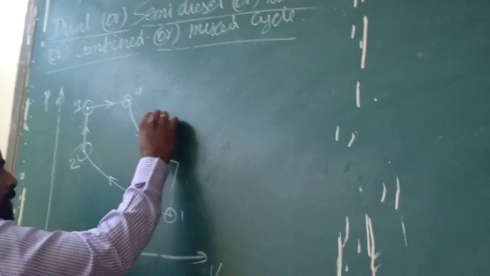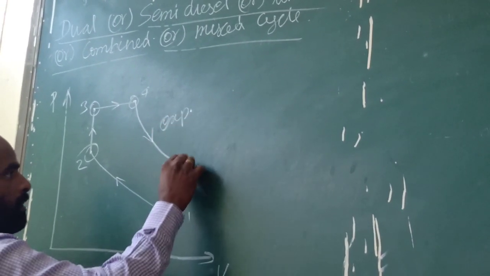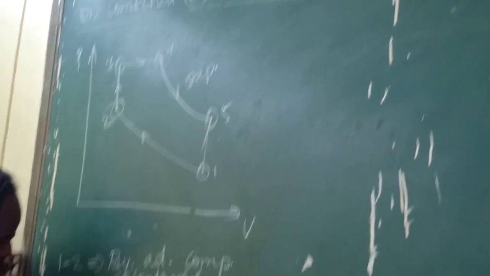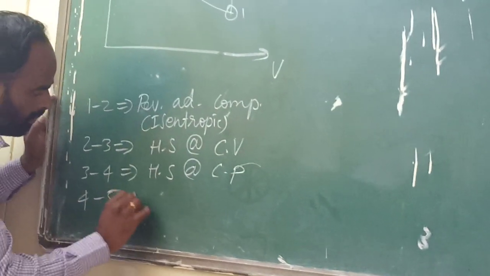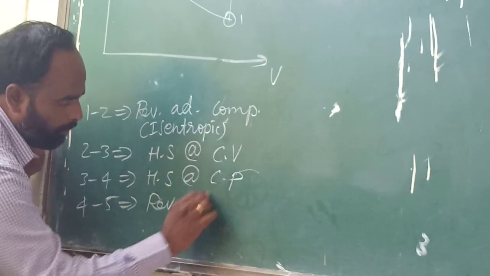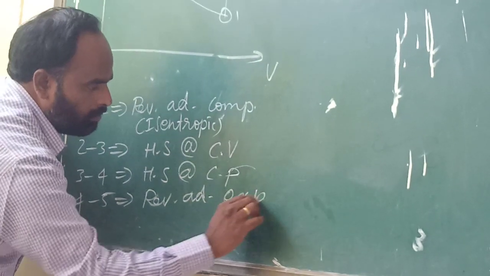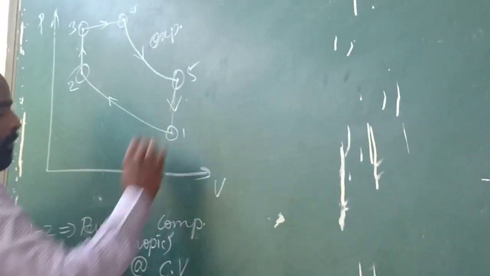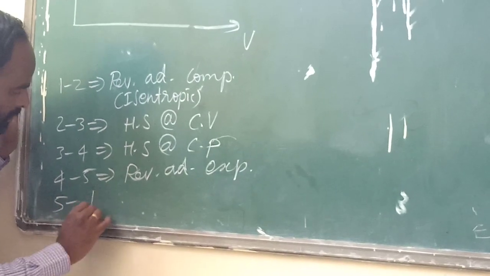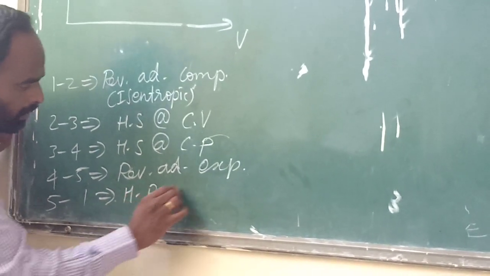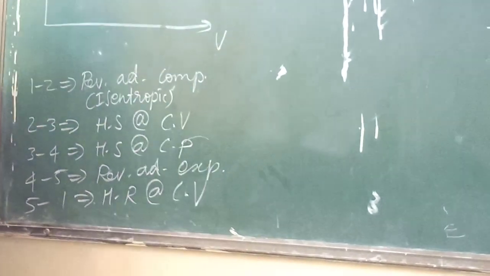This is state 5. You can take 4 to 5 as a reversible adiabatic expansion, and 5 to 1 is heat rejection at constant volume.